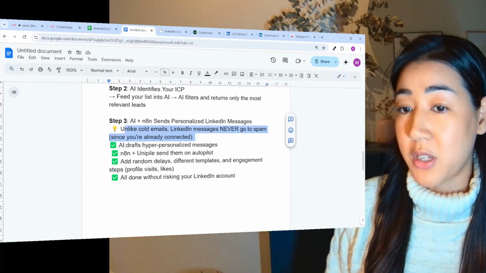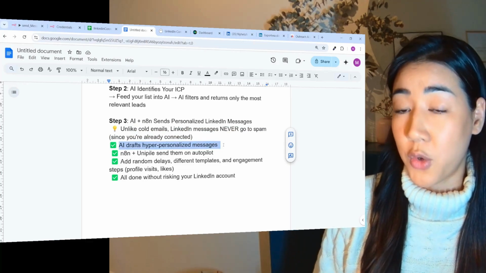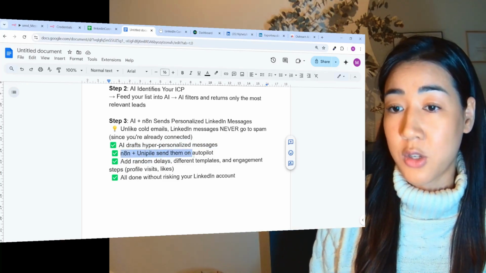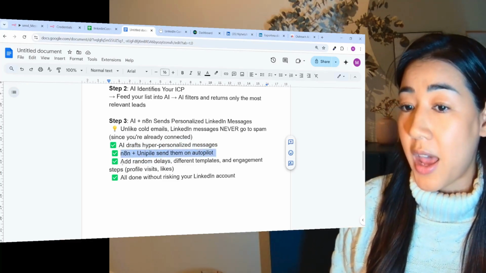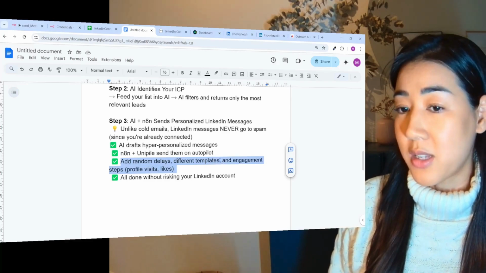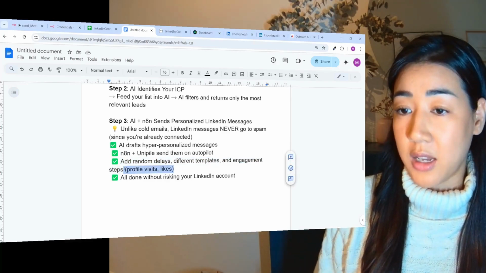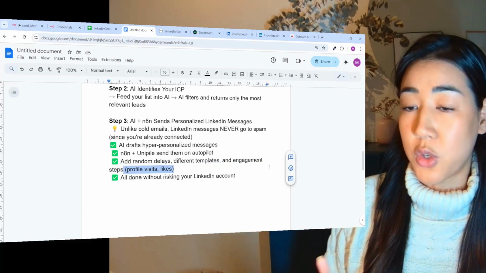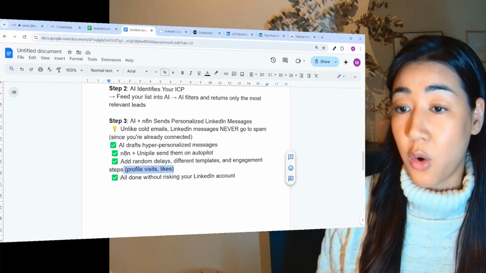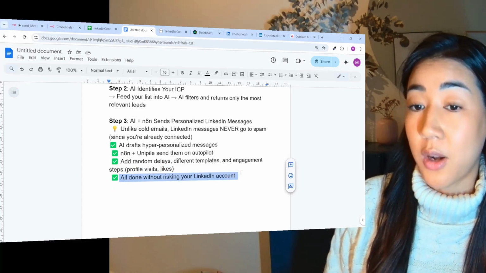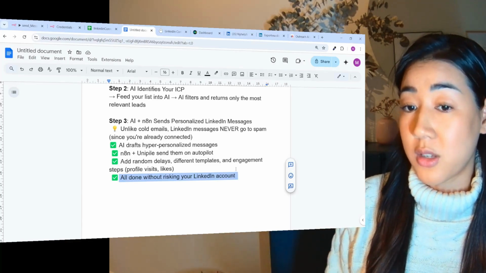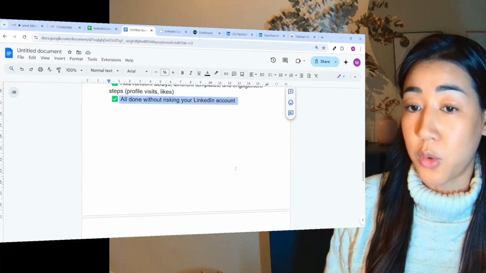AI drafts hyper-personalized messages that are adapted to each of your leads based on their LinkedIn profile information. We use n8n and Unipile to send them on autopilot, and we add random delays, different templates, and engagement steps like profile visits and likes. This is what you can add into the flow, but today we're just going to show you one flow that's going to send the messages at scale. And all of this is done without risking your LinkedIn account, which is super important because LinkedIn has its restrictions and is super touchy when it comes to automations.